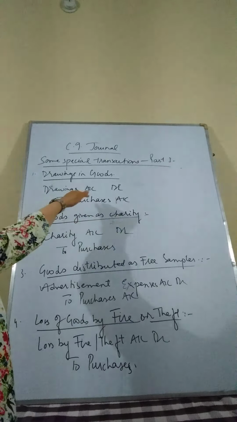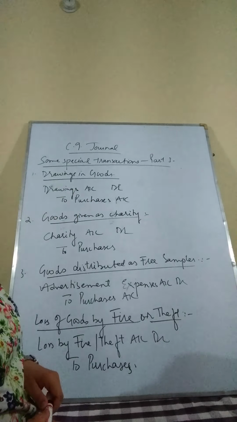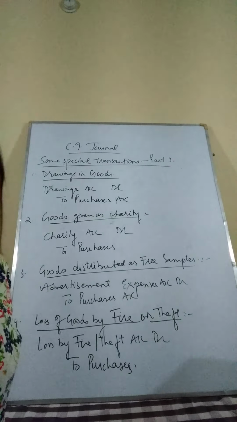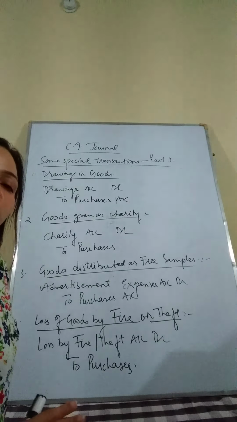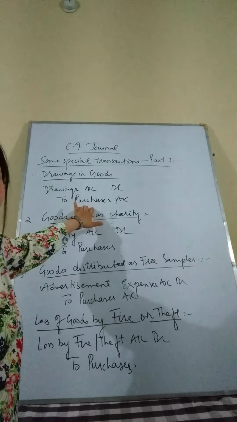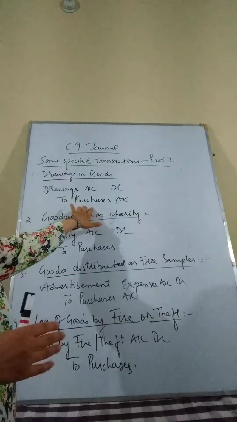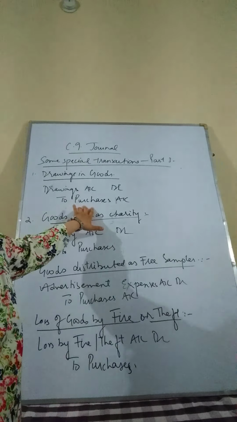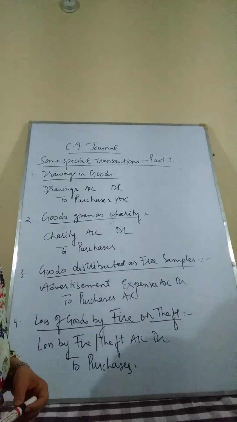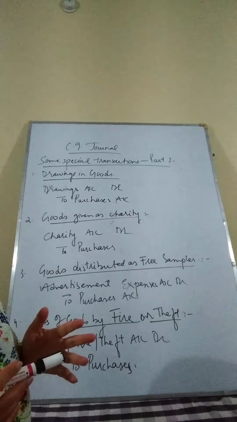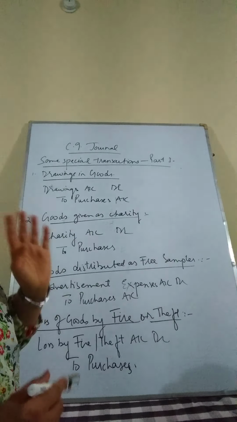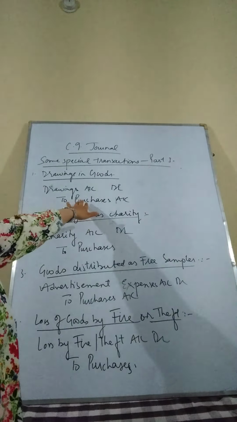Now the question arises, why has purchases been credited in this transaction? Although purchase is considered to be an expense and it is generally a nominal account which is to be debited, in this transaction we have credited the purchases because the purchases have been reduced. Although the goods are going out of the business, they are not made for sales. They are not made to earn profit. Although the goods have been reduced, profit is not being generated, so we cannot put sales over here.